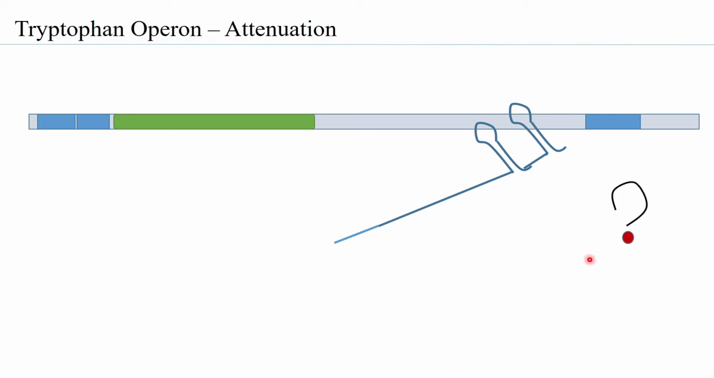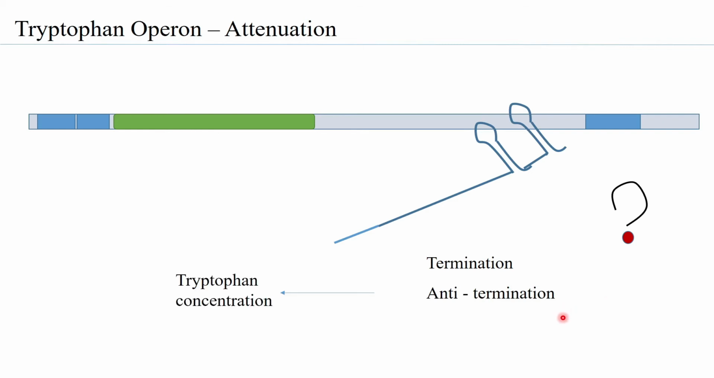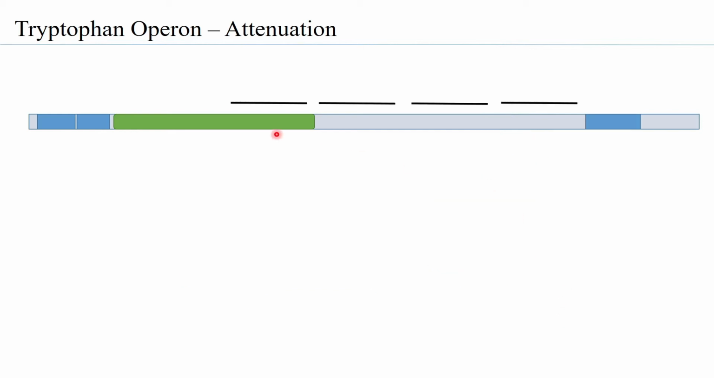So the question again, let us ask, is when does termination happen and when does anti-termination happen? And this is dependent on the concentration of tryptophan. So let us come back to understanding that if you have tryptophan levels in the system different, what happens? So let us look at the fact that RNA pol has bound to the promoter region and has begun the transcription. So you can see that the RNA pol has begun transcribing the first attenuator sequence.